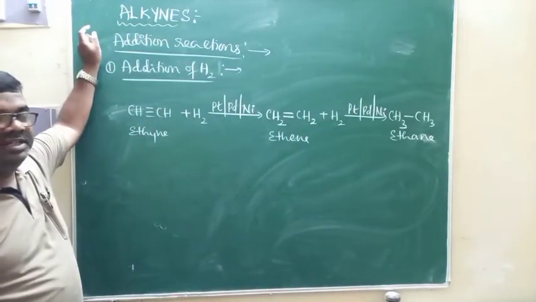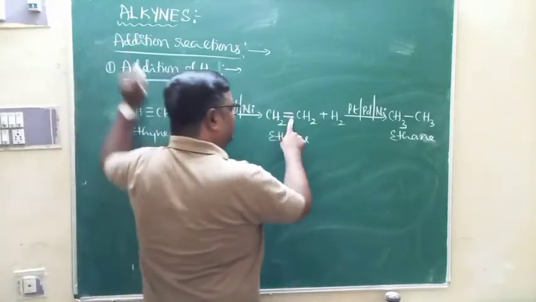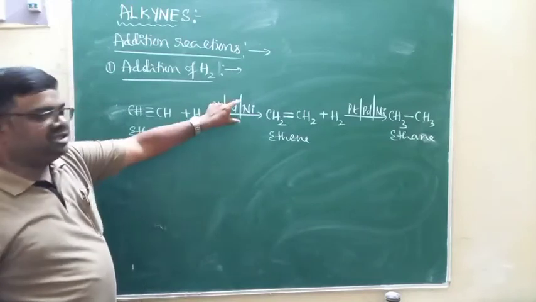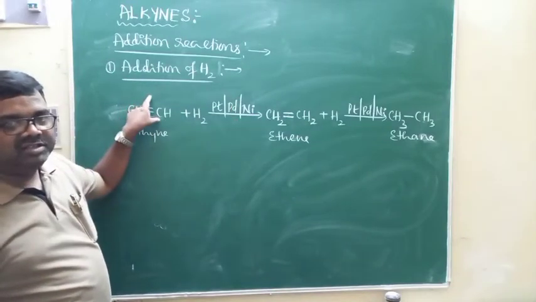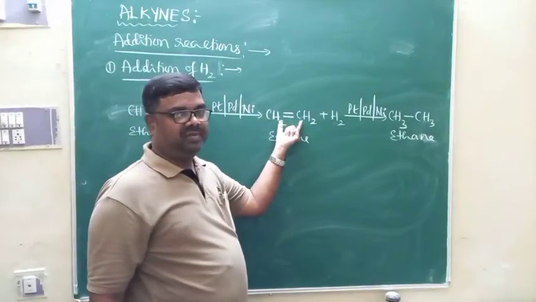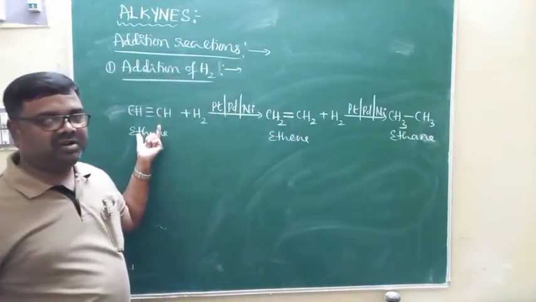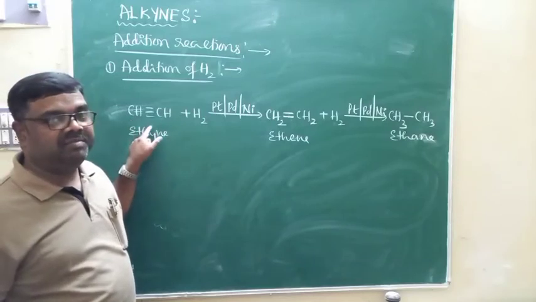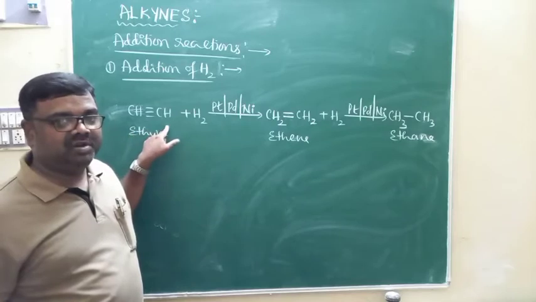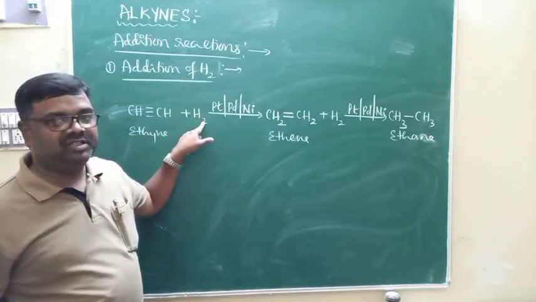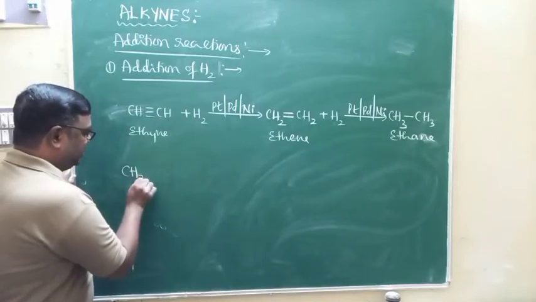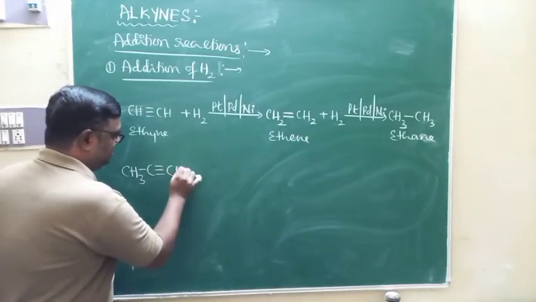What is the observation here? Triple bond is converted to double bond, which is converted to single bond. This is what we call addition. Some simple molecules will be added across the multiple bonds, carbon to carbon triple bond or carbon to carbon double bond. Why do these molecules undergo addition reaction? Because they contain pi bonds. Due to the presence of pi bonds, they can be easily broken in presence of simple molecules like hydrogen and halogen.